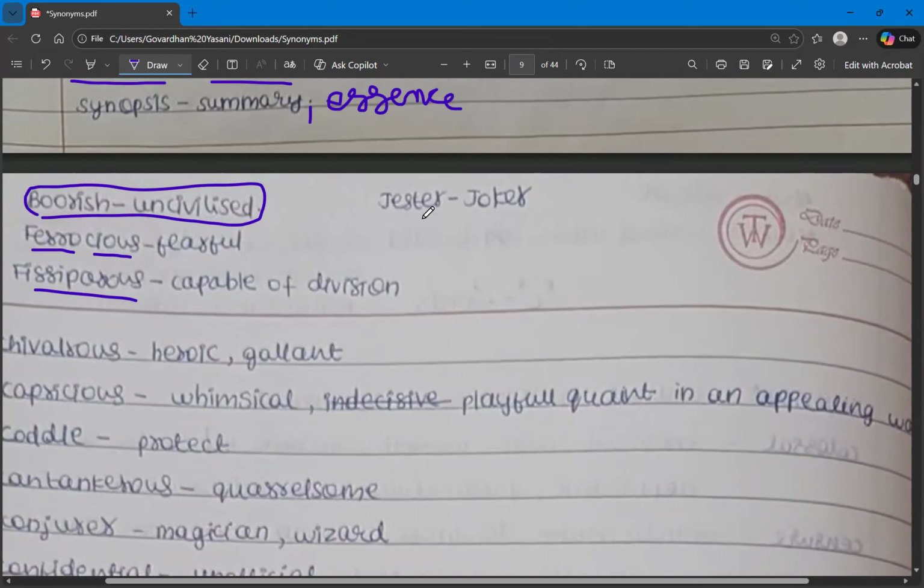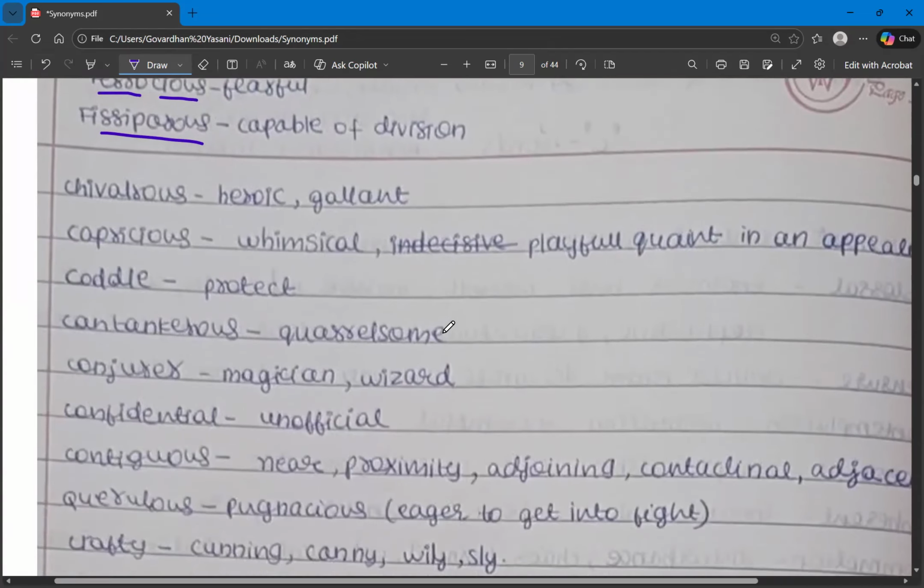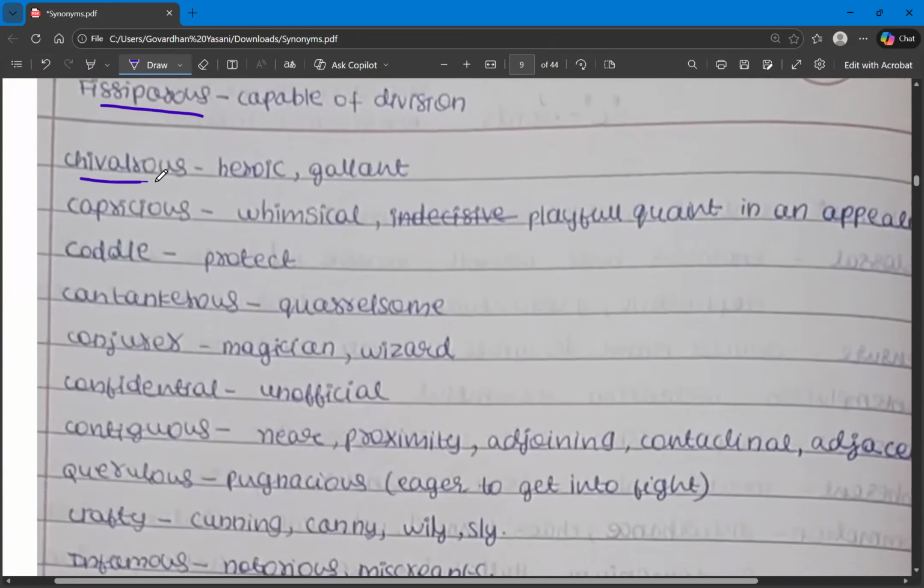And then we have jester. Jester means a joker. Next, chivalrous. Chivalrous means who is very heroic, gallant, bold, brave. So these are the synonyms for the word chivalrous.